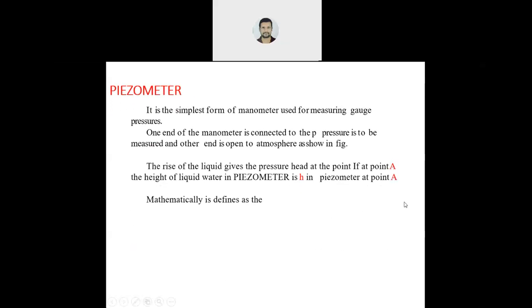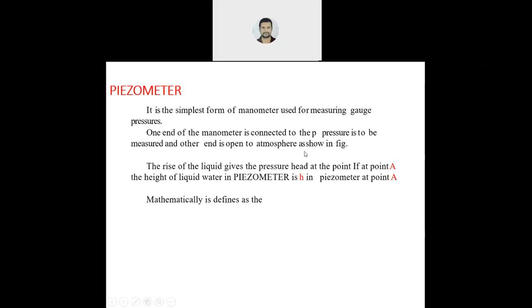Now, what is piezometer? It is the simplest form of manometer. It is used to measure the gauge pressure. Now, what is happening in the piezometer? One end of the manometer is connected to the pressure P which is to be measured, and another end is open to the atmosphere.